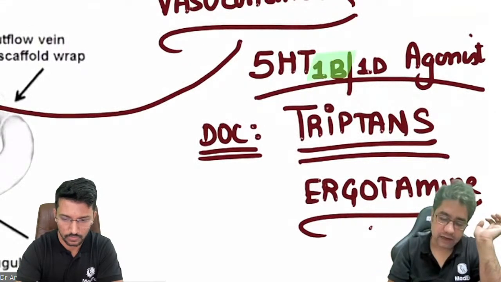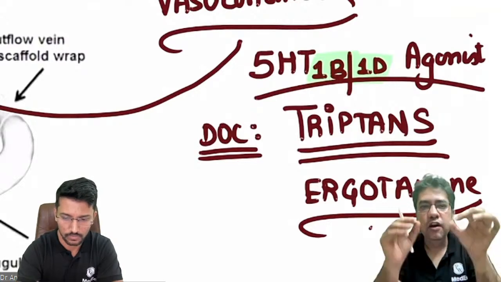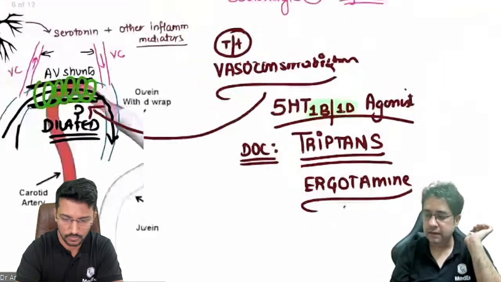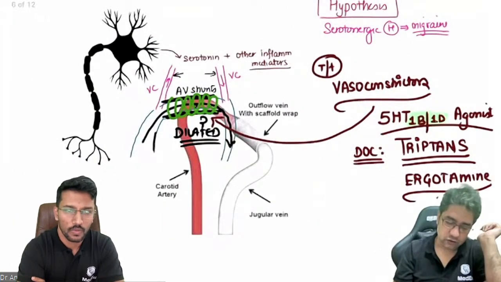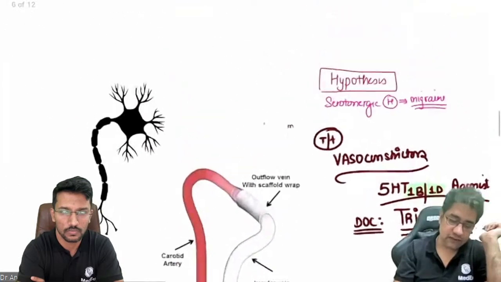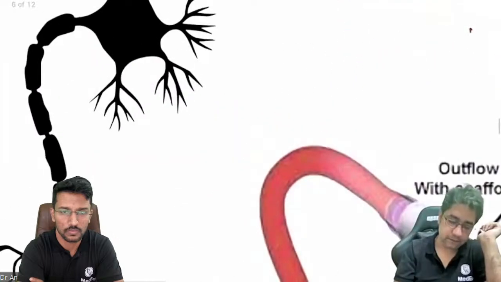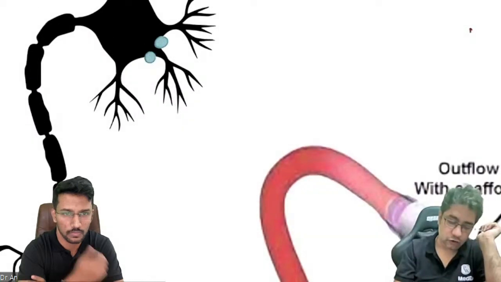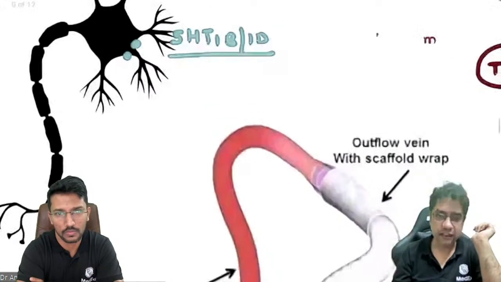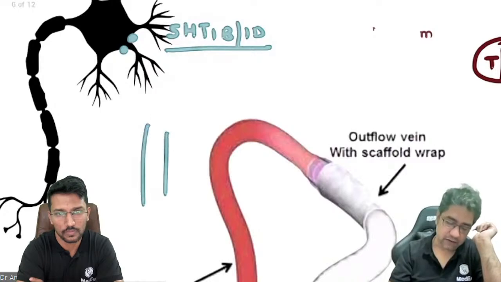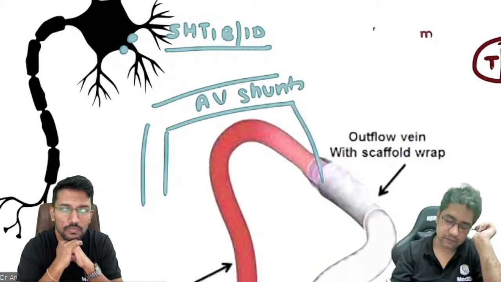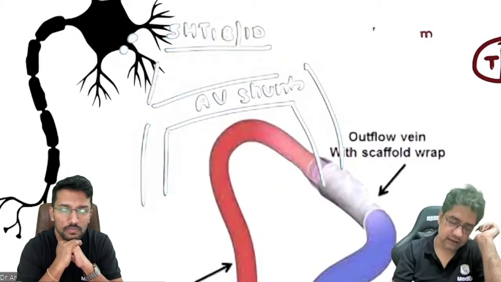5-HT 1B 1D agonist. Now let me tell you how these drugs are helpful in migraine. I will just tell you how they will act. First point, this 5-HT 1B 1D receptor is present in neurons, and this 5-HT 1B 1D receptor is also present in AV shunts.